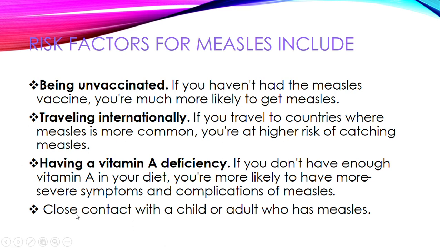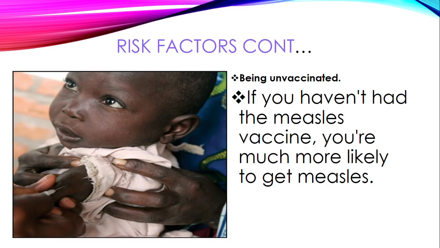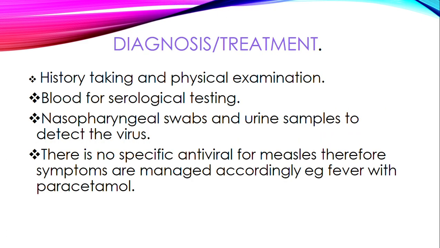Then also becoming in close contact with a child or an adult who has measles. That's why we nurse these patients in isolation, because we want to prevent the spread of measles. So this child is being vaccinated against measles. If a child is not vaccinated against measles, they are at a high risk of developing measles.